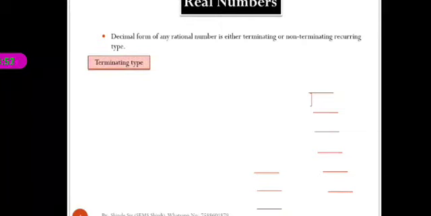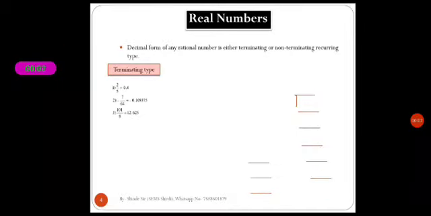Now we see some examples. First we see the terminating. The example is 2 by 5, we get 0.4. The decimal form of 2 by 5 is 0.4. How to get this decimal form? By taking simple division. We arrange the division 2 divided by 5.